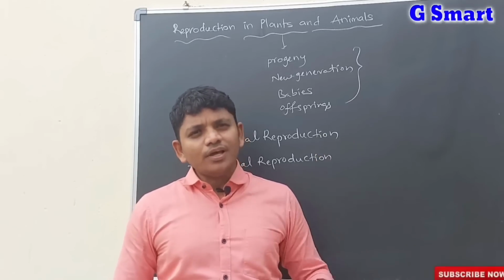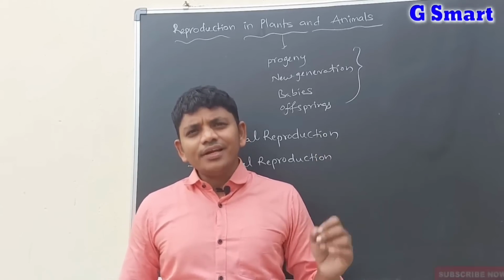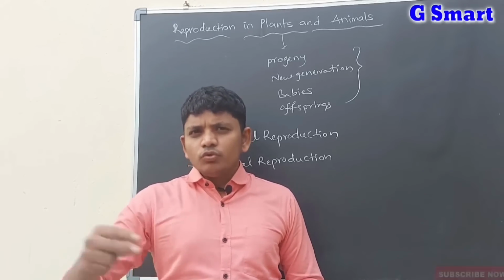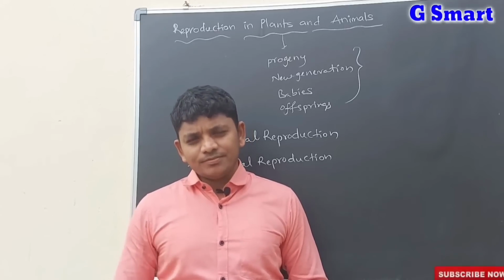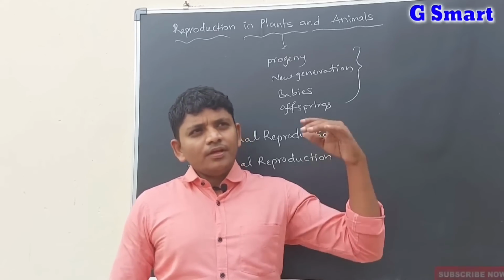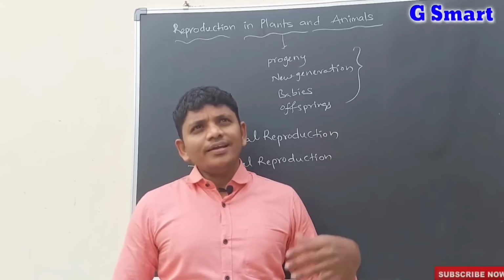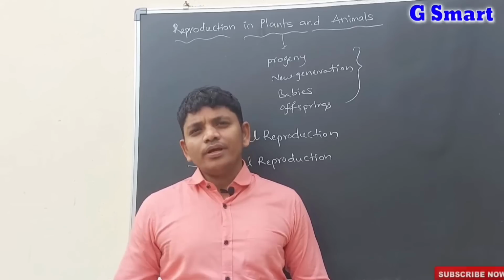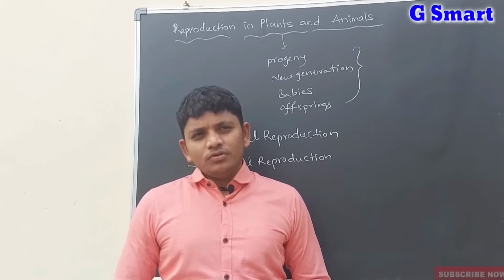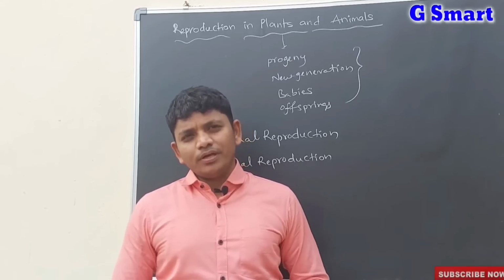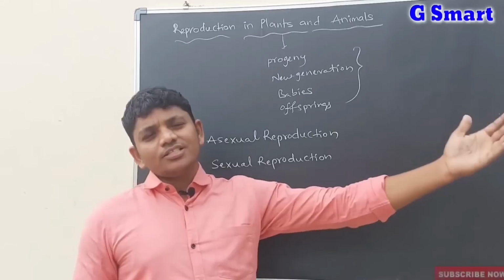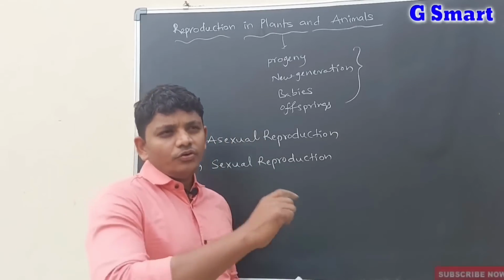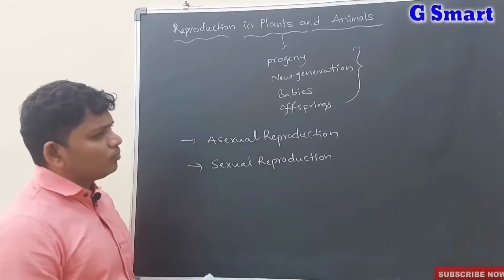If the people on earth did not get married for 1 or 2 years, then for these 2 years there would be no human beings. If human beings did not get married for 100 years, then after 100 years there would be no human being on the earth. So there would be no continuation of human beings. For the continuation of the organisms, reproduction must occur. It's very simple.